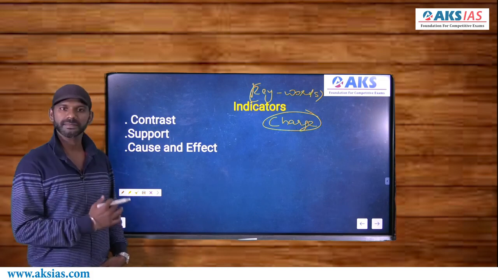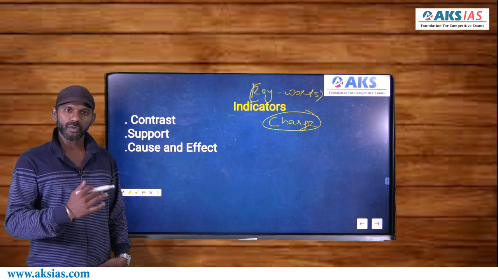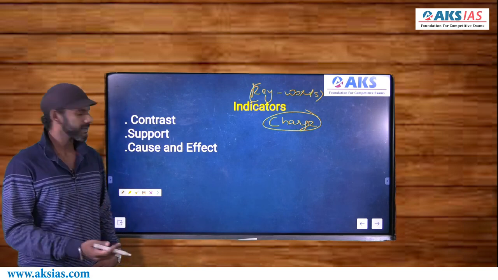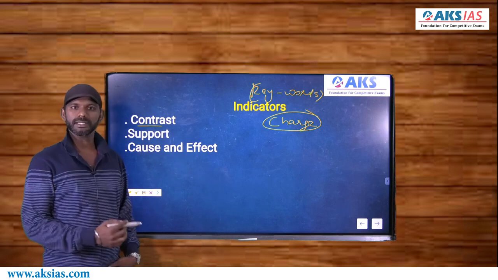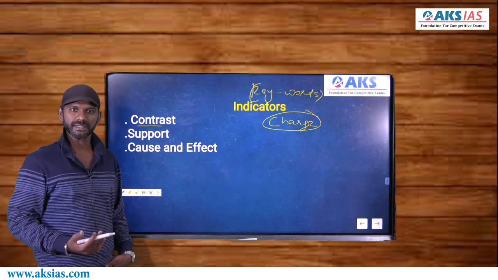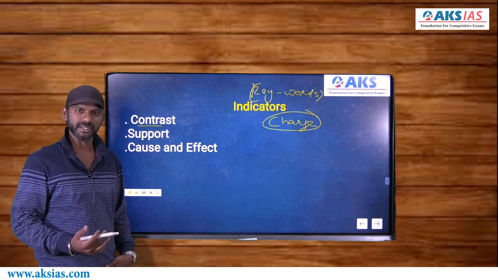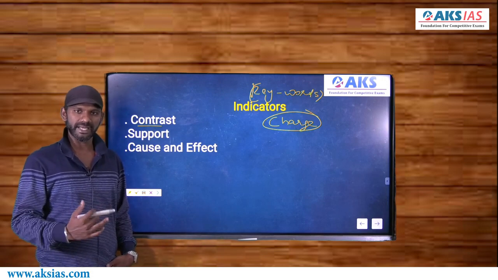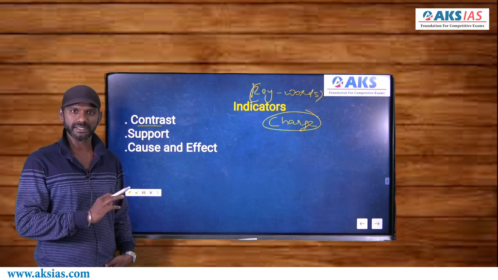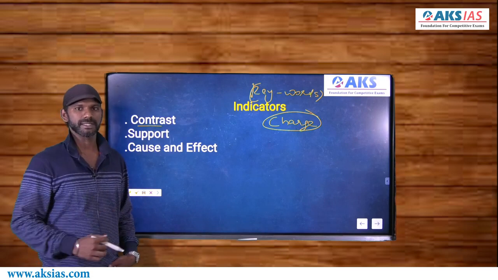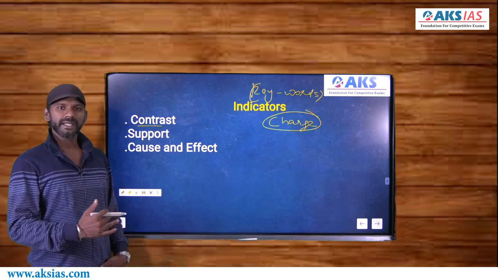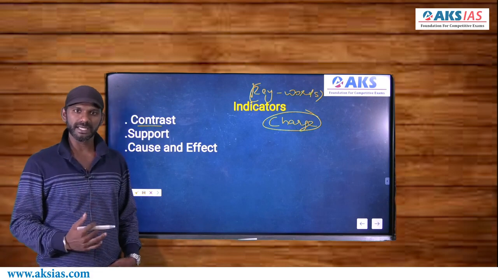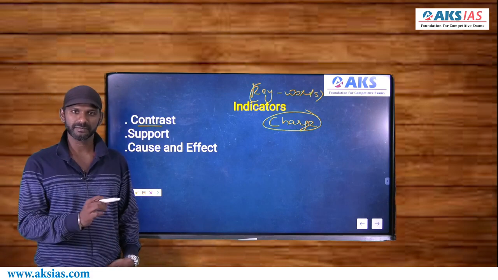Come to the first one, contrast indicators. You know what is meant by contrast? Contra means against or opposite. If I say a contradicting situation, that means an opposing situation. Something that is opposite to another or against another is termed as contrast, right? If I say two sentences, a nearby enemy is of better help than a faraway friend, full stop.